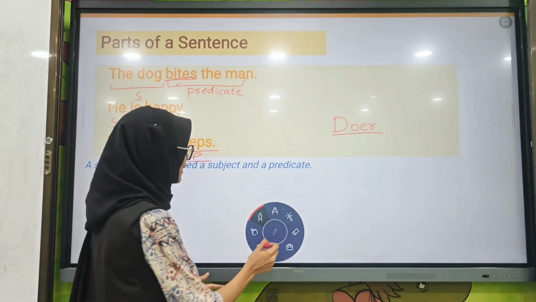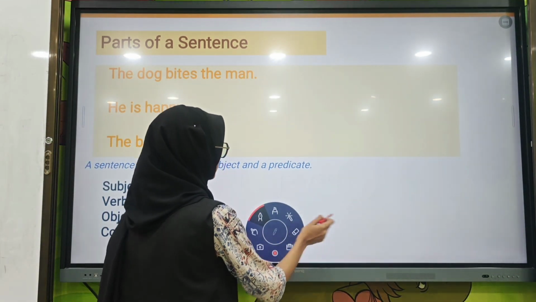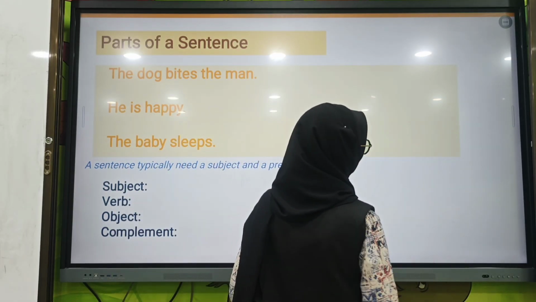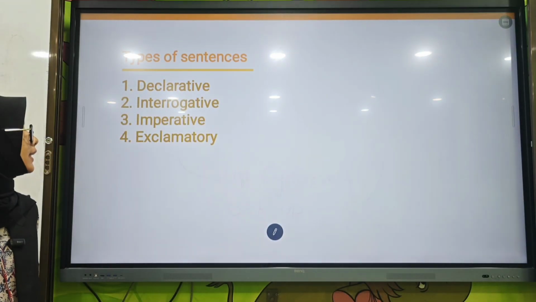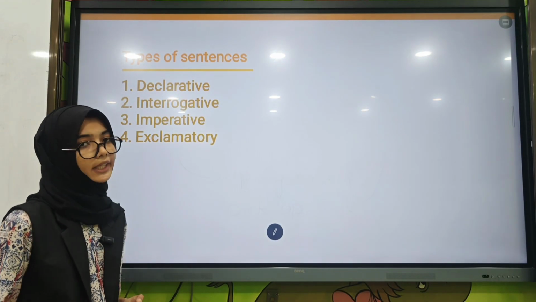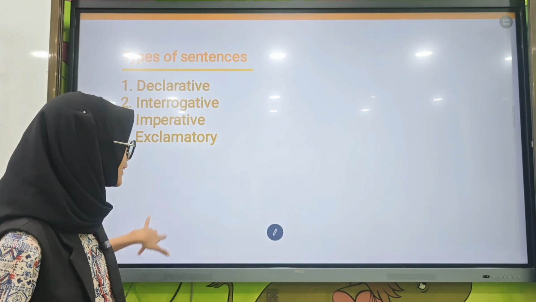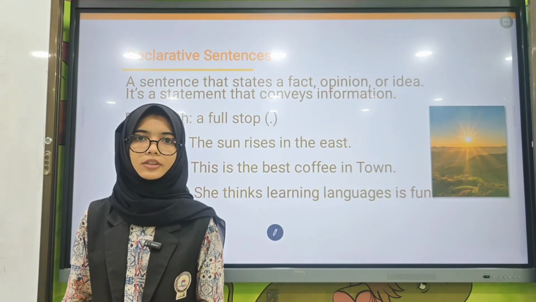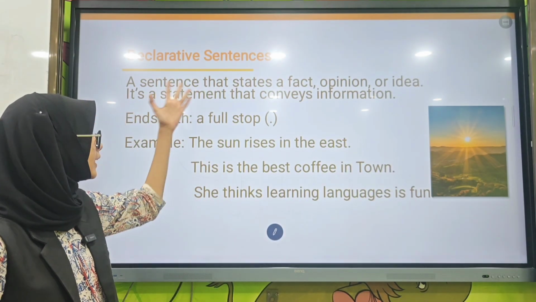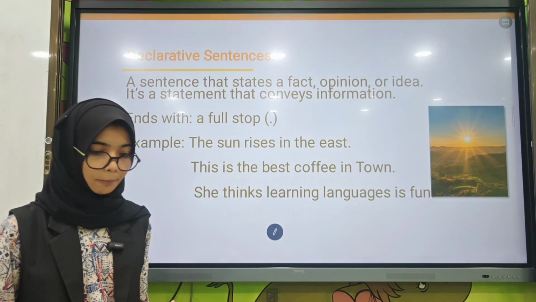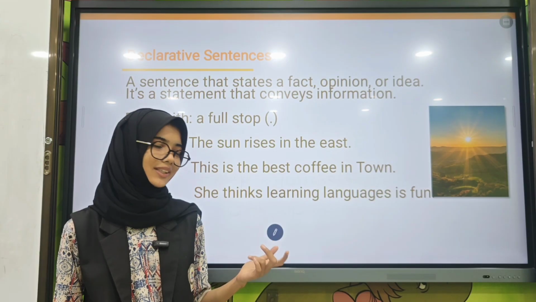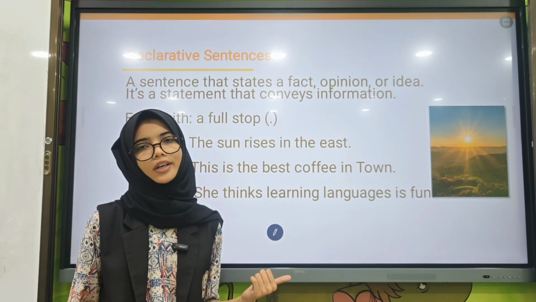Next, we will understand types of sentences. First, declarative, interrogative, imperative, and exclamatory. Let us see one by one. The first one is the declarative sentence. This can be positive or negative.